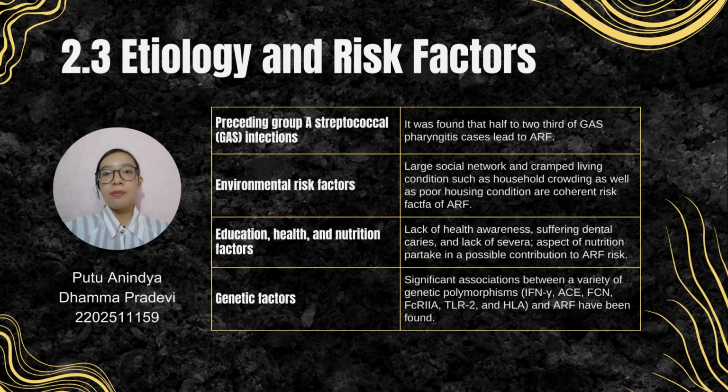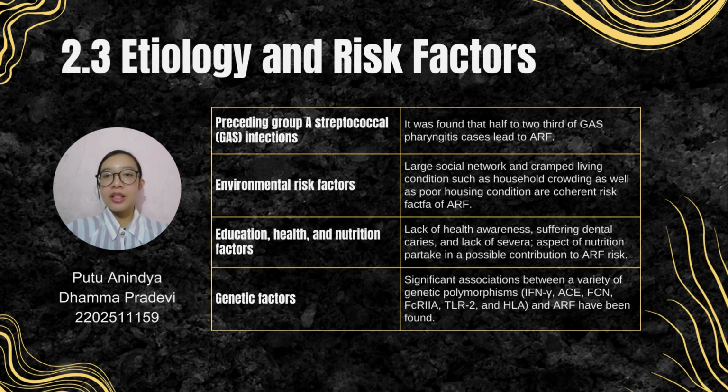Apart from that, poor housing conditions could also support the transmission of group A streptococcus, as a pilot study reported that in 78 to 80% of acute rheumatic fever cases, the patients were exposed to poor housing conditions in the 12 months preceding their acute rheumatic fever diagnosis.